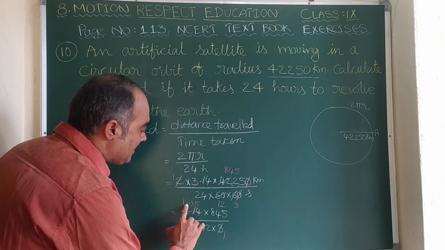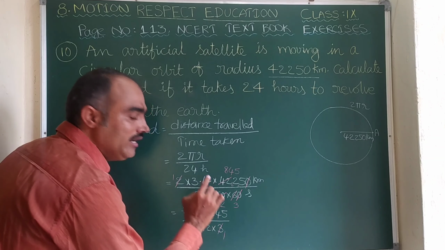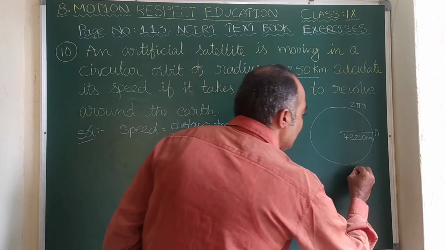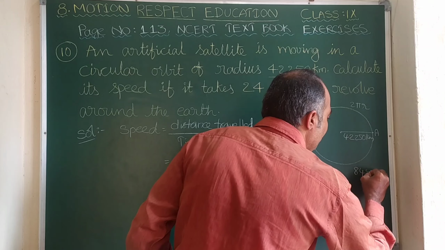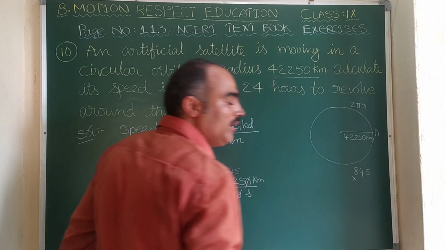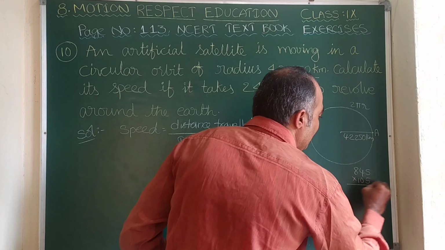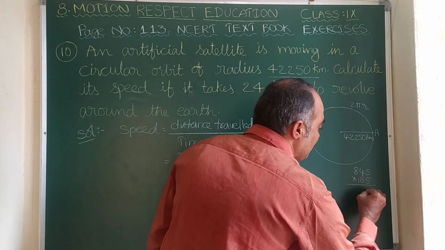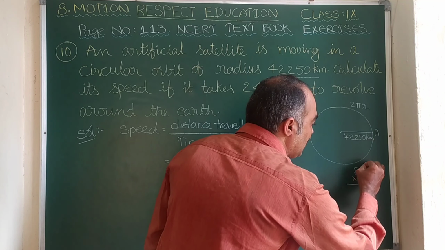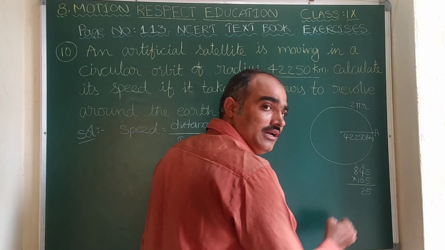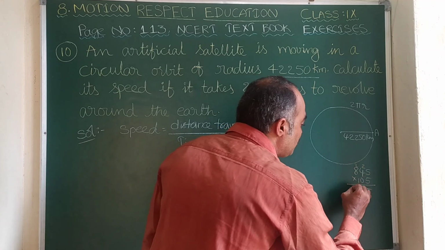Now let us multiply 1.05 into 845. 845 into 1.05. So without decimal I am writing 105. Now here I am multiplying. 5 5s are 25. Here 2 is carry forward. 5 4s are 20 plus 2, 22. Again 2 is carry forward. 5 8s are 40 plus 2, 42.